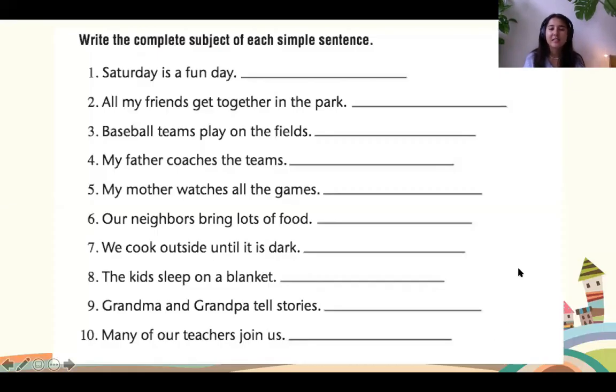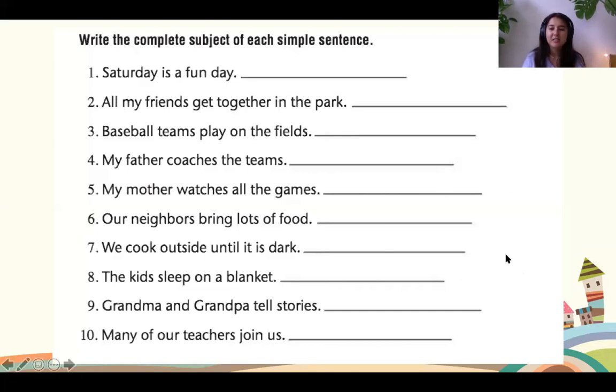About 4 different kinds of sentences. And yesterday we had 2 reader's notebook pages to complete. Have a look. Write the complete subject of each simple sentence. So yesterday we're talking about the subject and the predicate. The subject is who the sentence is about, and the predicate is what the subject does. So have a look here.